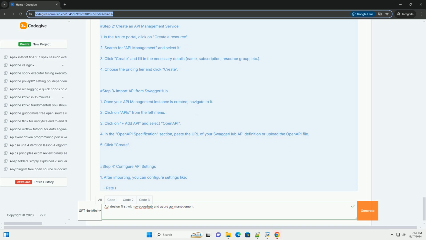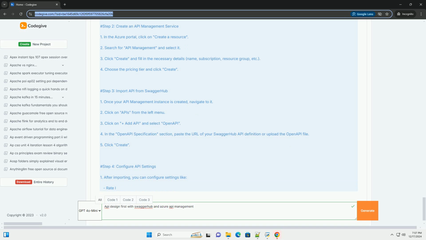components: schemas: Todo: type: object. properties: id: type: string. title: type: string. completed: type: boolean. Step 4, collaborate and document. You can invite team members to collaborate on the API design. SwaggerHub provides features for versioning and documentation generation.